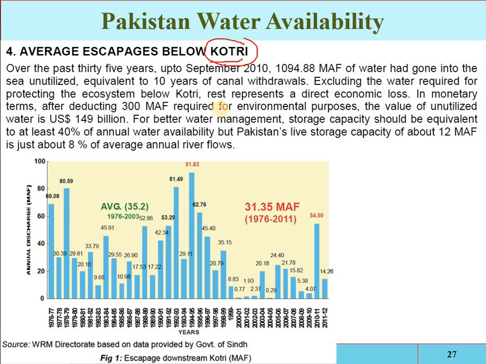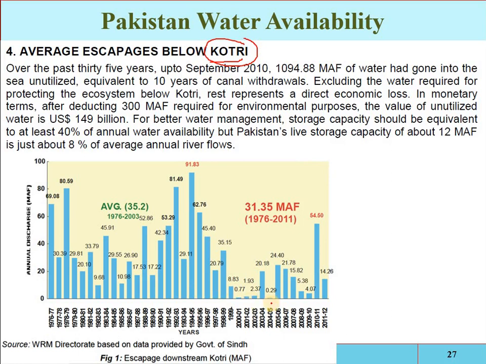According to the international laws, according to the international requirement, only 10 million acre feet must be discharged into the Arabian Sea. But we are discharging more than 40 million acre feet because we have no storage capacity. So that is a type of loss, the discharging loss into the Arabian Sea. We are only utilizing 90 million acre feet out of 144, 145, 147, and the rest of the water we are discharging into the Arabian Sea.